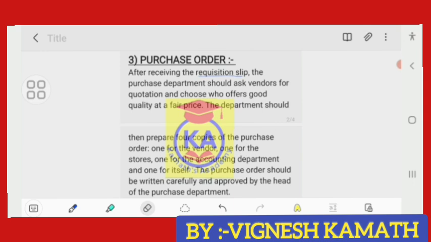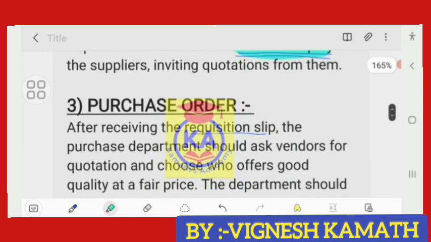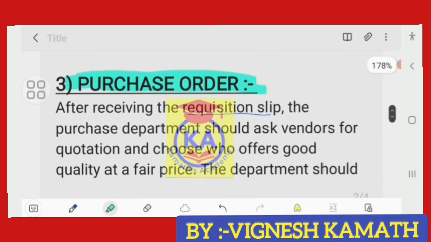Let me explain in simple terms. First, we'll see the meaning of purchase order. A purchase order is a formal document prepared by the purchase department stating that it is interested in purchasing goods from the supplier. The purchase department will send this document to the supplier. We'll discuss the explanation in detail.